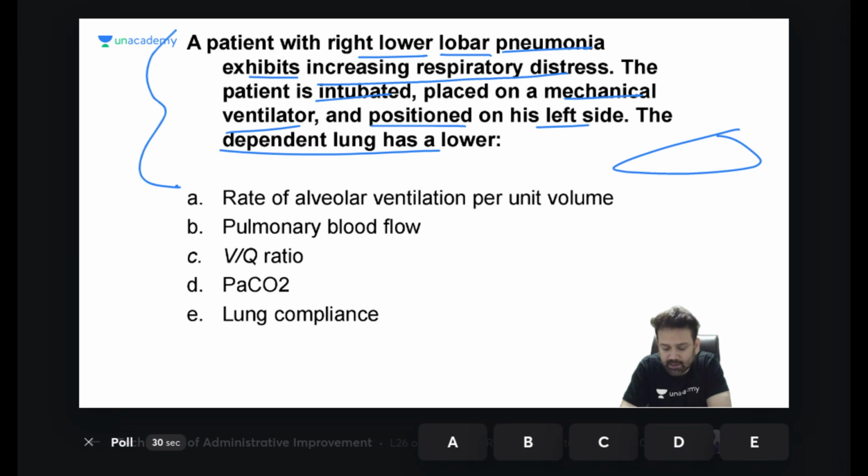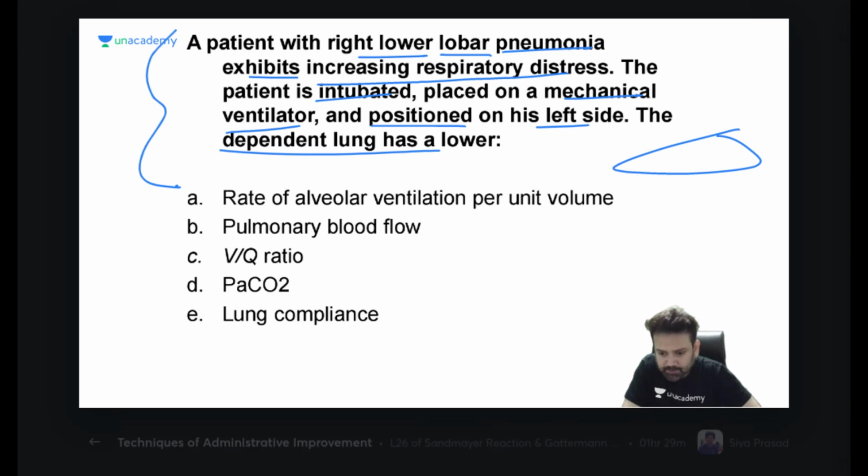What will be less in the dependent portion of the lung? Only 35% are correct.